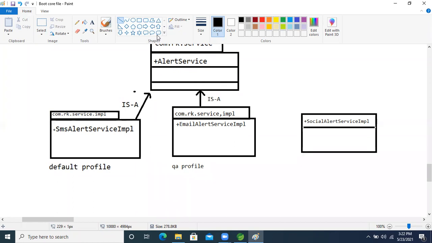Ravi, when you create a jar, the property file will also be in that jar, right? Yes, the property file is also there. Let's say you have created a jar in the dev environment, the property file is also in it. Now you will deploy the same jar in QA. So in QA you will also have a property file, right? In that jar, yes, the profile property will be there in the application.